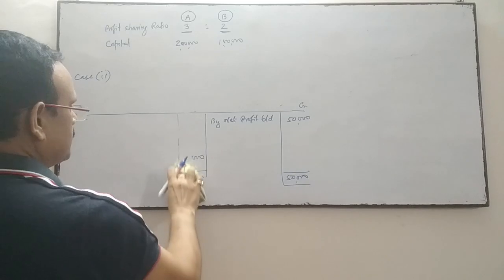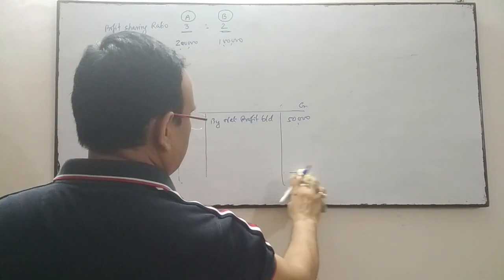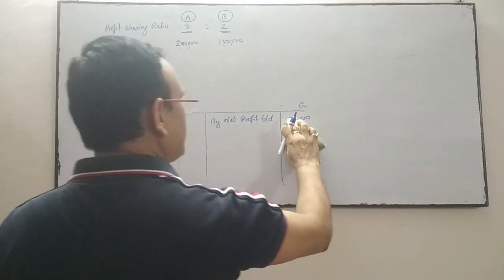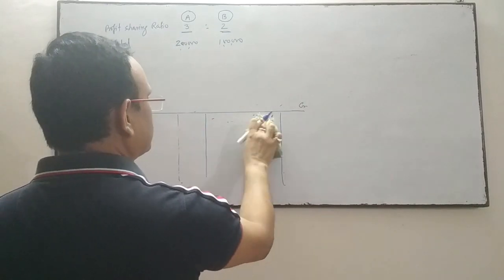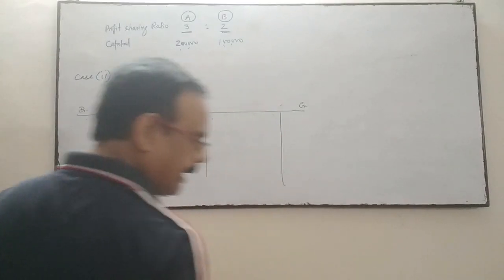We know it. Interest on capital is restricted up to the amount of profit. If the profit is less, then we will pay interest up to the amount of profit. But if there is no profit, then we will not give any interest on capital.